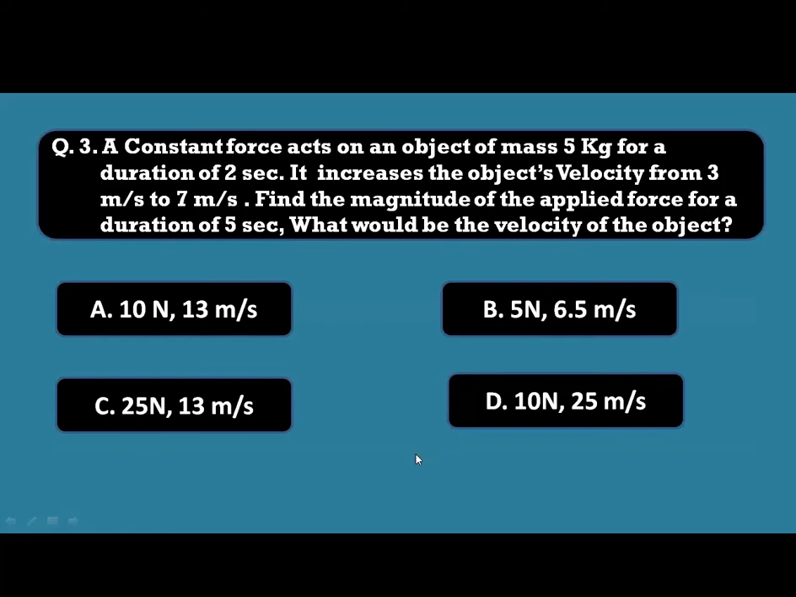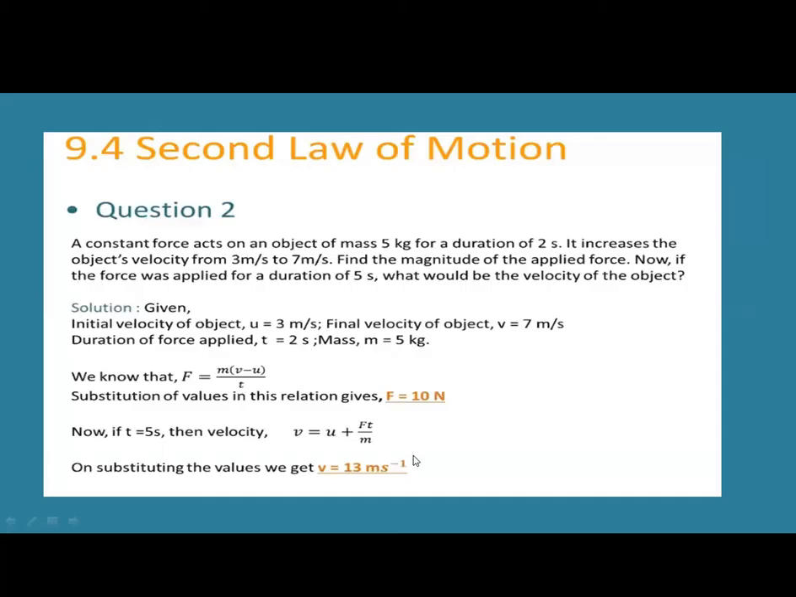Next question. A constant force acts on an object of mass 5 kilograms for a duration of 2 seconds. It increases the object's velocity from 3 meters per second to 7 meters per second. Find the magnitude of the applied force. For a duration of 5 seconds, what would be the velocity of the object? Option A, 10 newtons, 13 meters per second. Option B, 5 newtons, 6.5 meters per second. Option C, 25 newtons, 13 meters per second. Option D, 10 newtons, 25 meters per second.